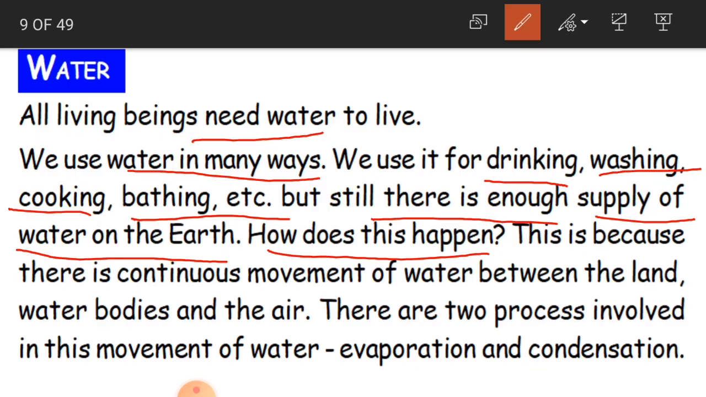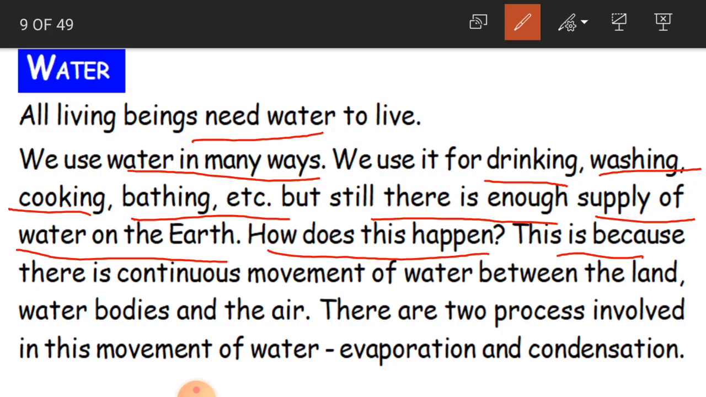Still we are getting water on the earth. How are we getting this water? Even though we are emptying our buckets every day, still we are getting water through the taps every day. How is this happening? Let us see.